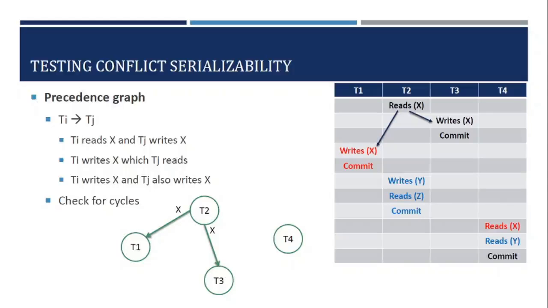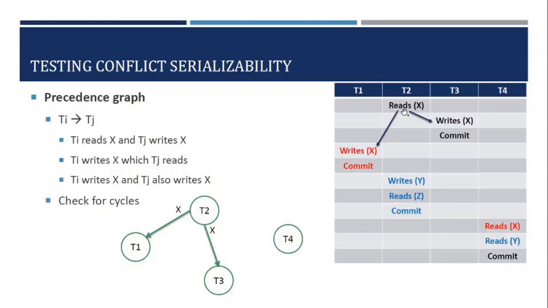First check whether there are any conflicting operations: whether one transaction reads database item X and another writes X, or one writes X and another reads X, or one writes X and another also writes some other value of X.